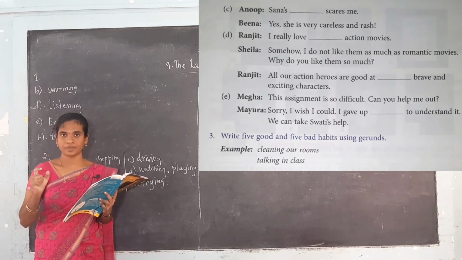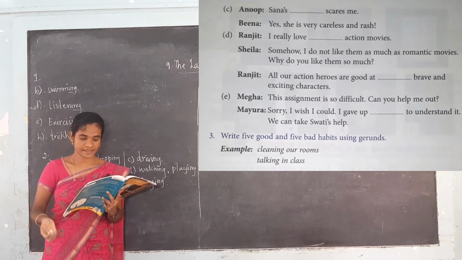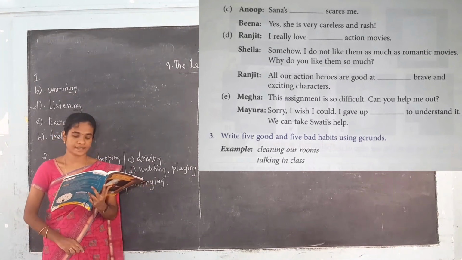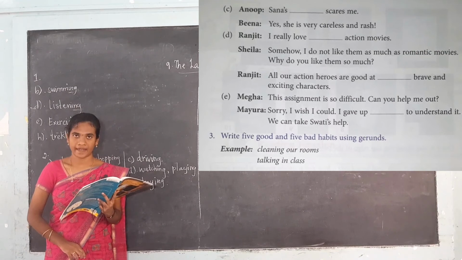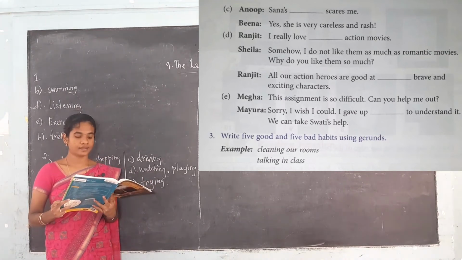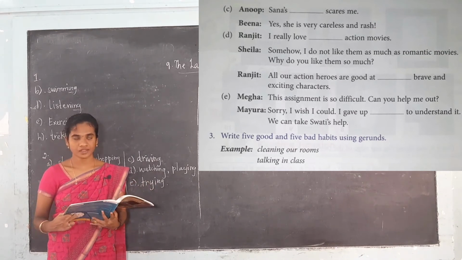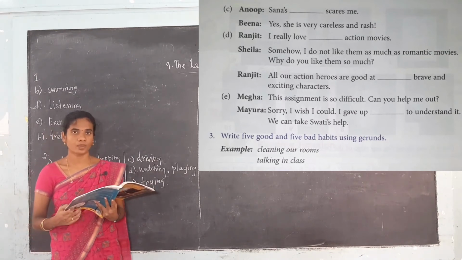So here talking is a gerund. So it is a verb that ends in ing and it's also used as a noun in the sentences. Okay, talking in the class. So this is a bad habit. So this is the homework for you. Okay, and see here, the next topic is the writing junction. Okay, so this also is homework for you.